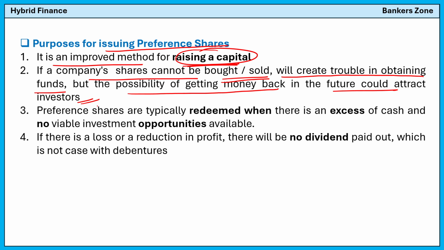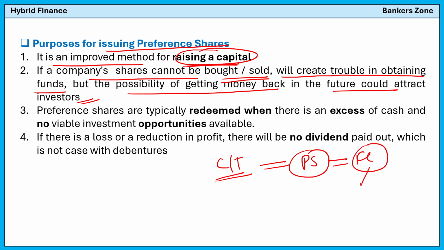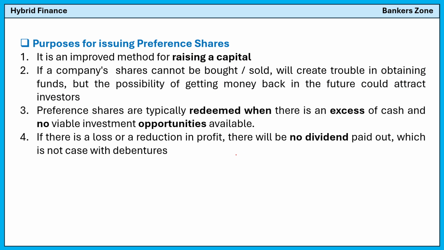So if there is a company whose shares are not tradable, and that company issues preference shares where the money will be returned in the future, that attracts investors. See, many companies in the stock market have shares that cannot be bought or sold because nobody wants to sell.